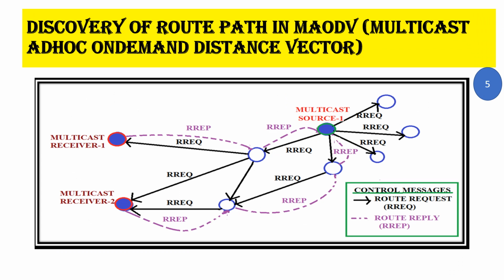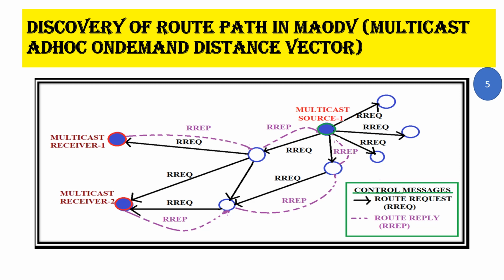Let us see how the paths are discovered using the multicast ad hoc on-demand distance vector protocol. It is similar to the DSDV protocol, where the path is predetermined, identified beforehand, and then transmission takes place between the source and the receiver nodes. The source node, represented in green border shaded with blue, sends a control packet called route request, RREQ, to all its immediate neighbors.